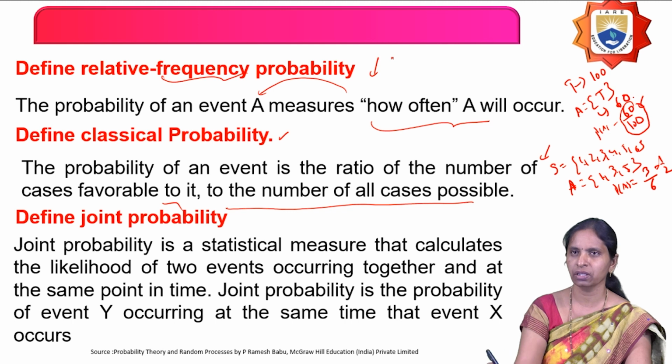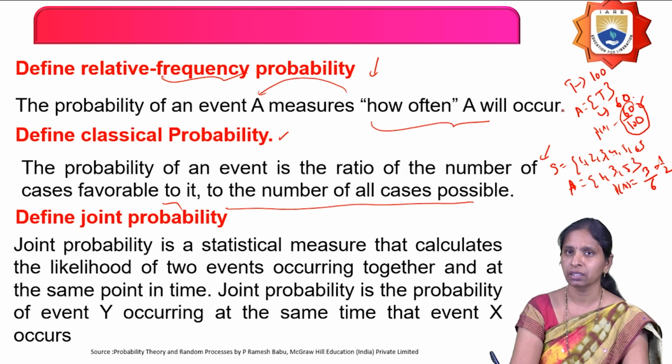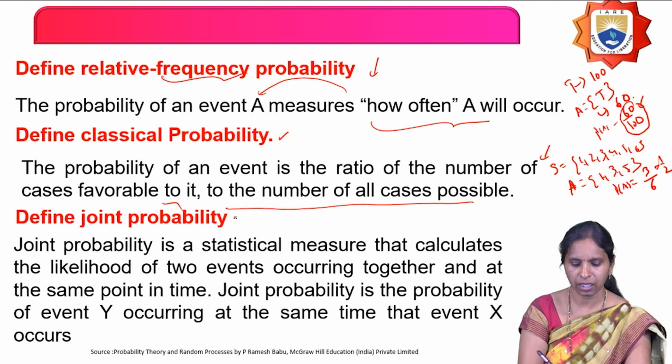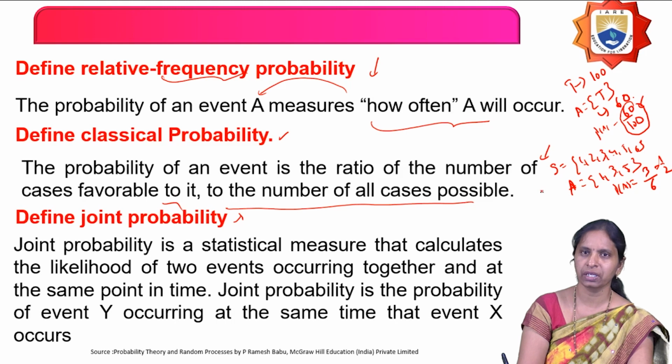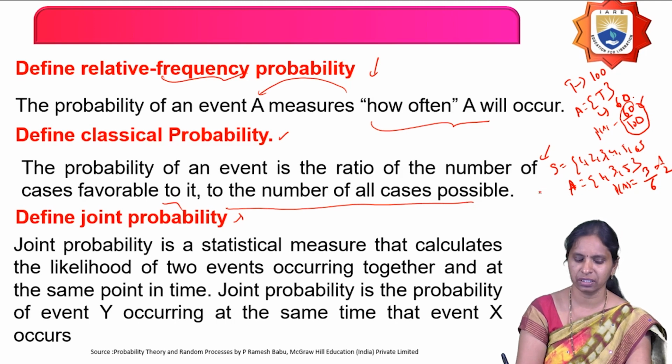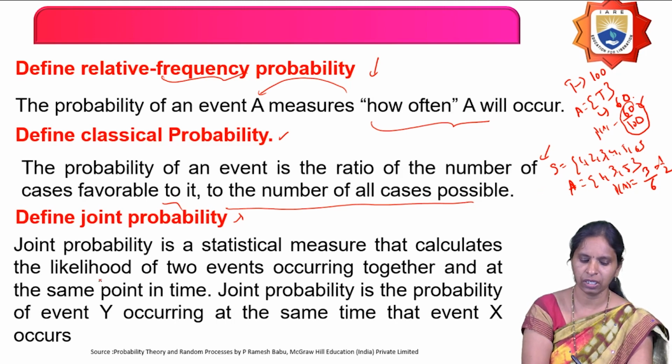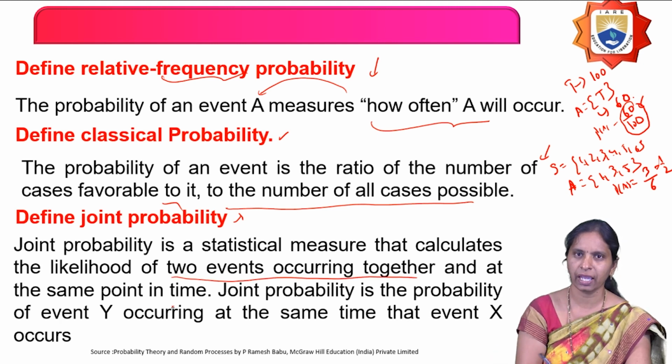Based on the number of times the event occurs, the probability definition is called relative frequency probability. The next definition: define joint probability. Joint probability is a statistical measure that calculates the likelihood of two events occurring together at the same time.